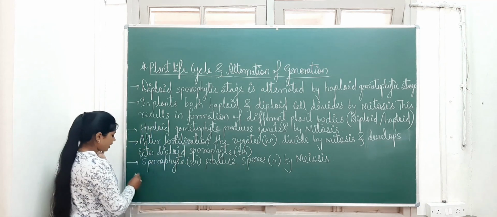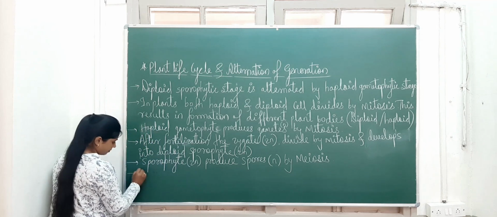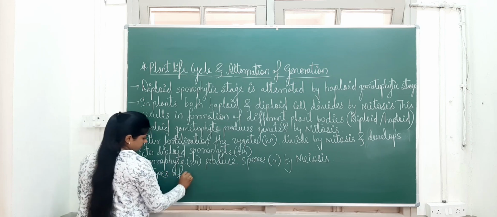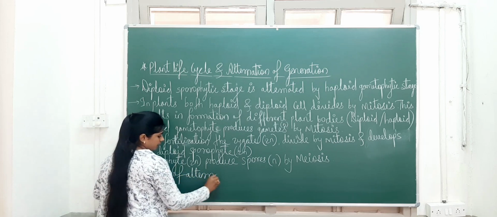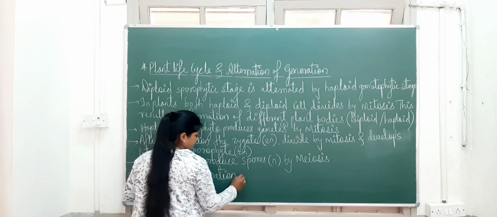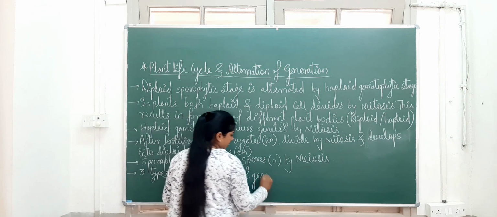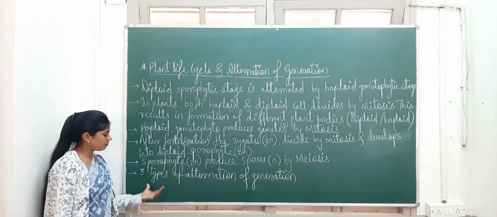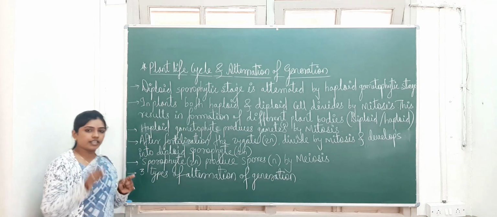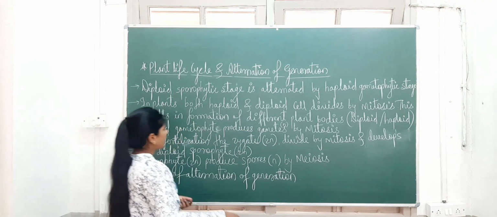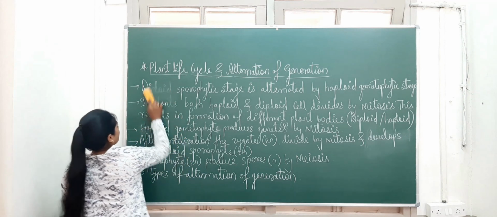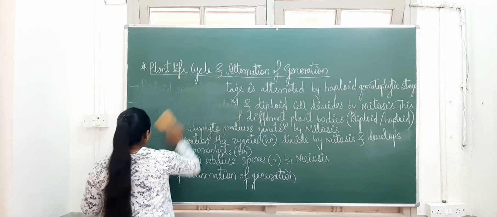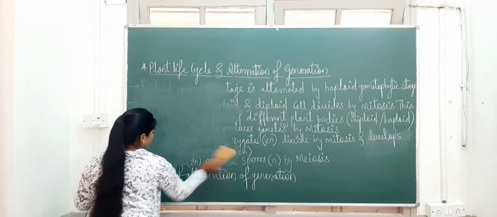There are three types of alternation of generation that we can observe in plants. The next point is these three types of alternation of generation and how this life cycle takes place, that we have to study. So this much is understood, I think. This is about the characters of the life cycle of plants. Now we have to see the types of alternation of generation.